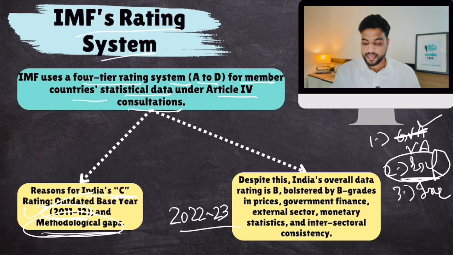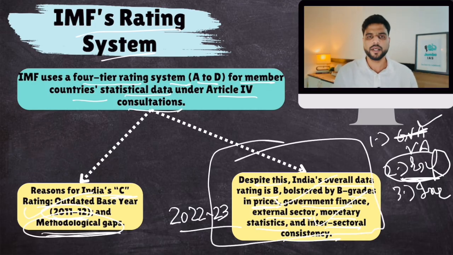But IMF says there is good news as well. Despite this, India's overall data rating is B, bolstered by good grades in prices. India's inflation calculation is good. Government finance calculation is good. Fiscal policy and all. External sector, monetary statistics, intersectoral consistency is there. So these are some of the good points in India's data collection. So mostly it's good. Only the GDP part is faulty.